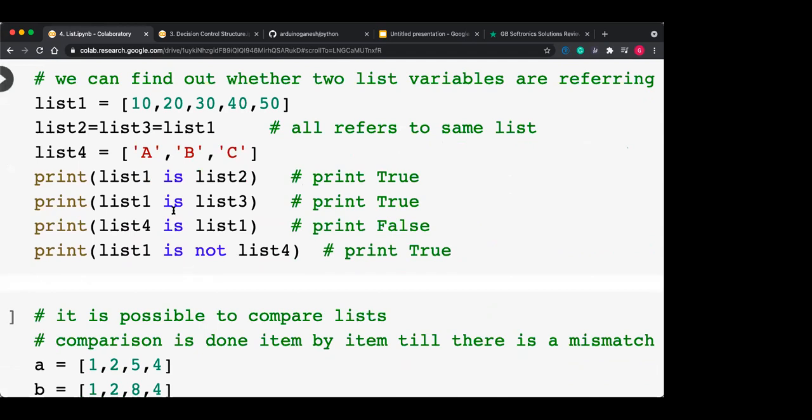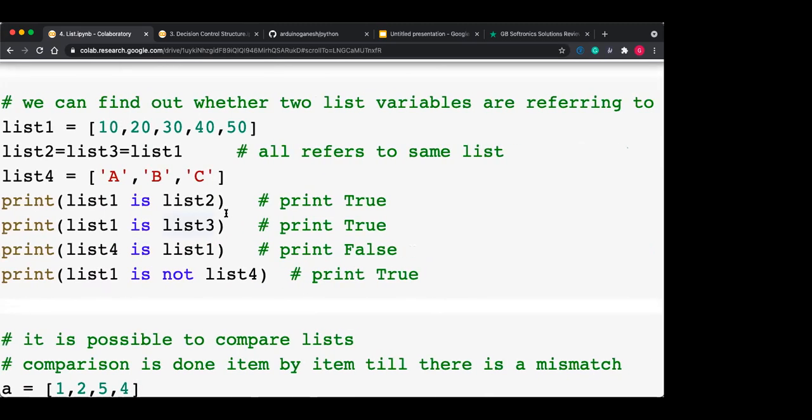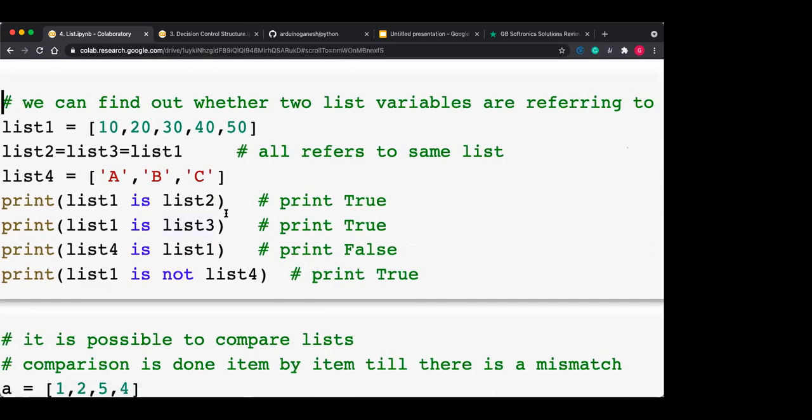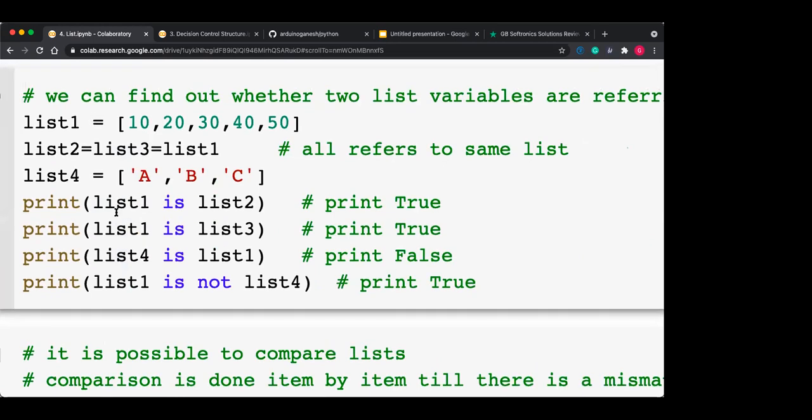So like that, there is the is operator also. This generally checks whether two list variables are referring to the same memory or not. Suppose you are doing programming, and there are two variables, and you know that both contain the same data, but you don't know whether both are pointing to the same memory or not.